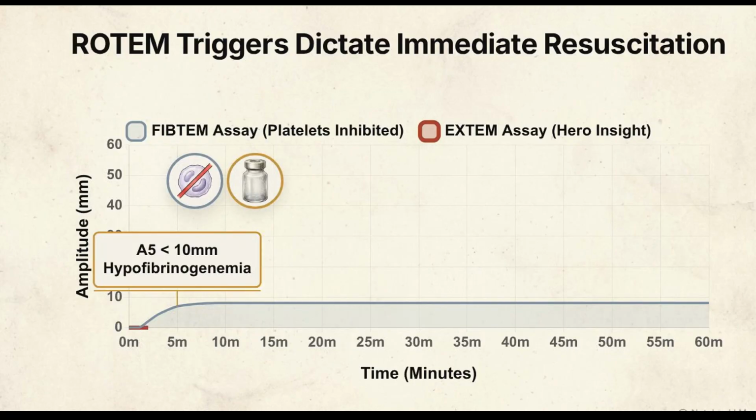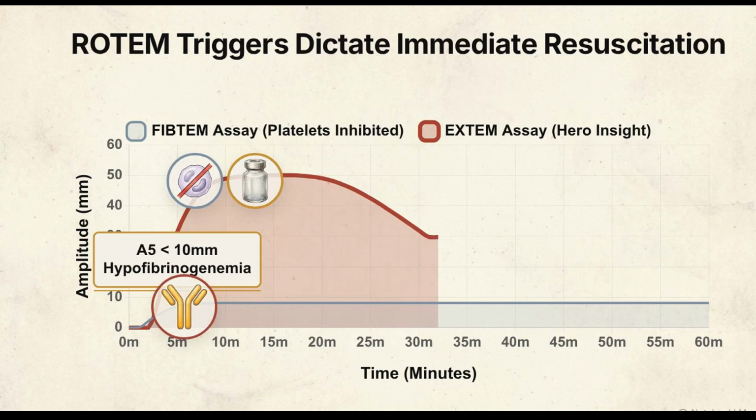If the XTEM clotting time is prolonged, stretching past 80 to 100 seconds, the patient has a critical coagulation factor deficiency. XTEM is the assay that evaluates the extrinsic coagulation pathway. This prolonged time requires replacement with fresh frozen plasma or prothrombin complex concentrate.